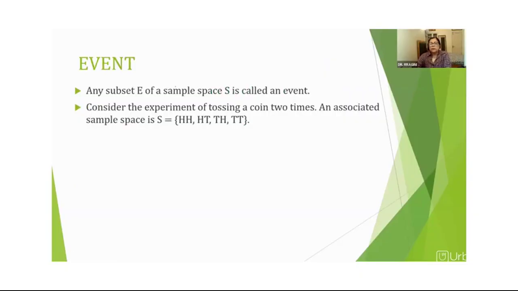Now let us know what an event is. Like I told you, we perform some experiment which has only a fixed number of possible outcomes, however many times we do that experiment. Now, every possible outcome of a random experiment is called an event. So, technically, any subset E of a sample space S. Like I told you, the sample space in case of throwing a dice is this.